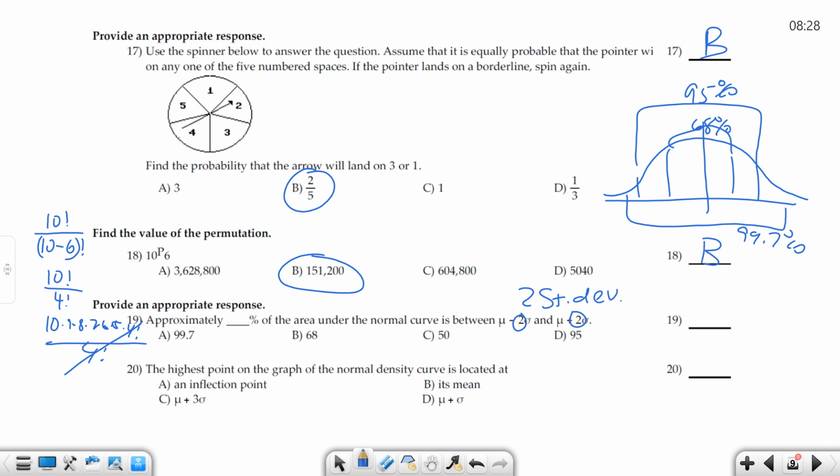So this coefficient is going to change. It's either going to be sigma, 2 sigma, or 3 sigma. Sigma is going to be 68%, 2 sigma is going to be 95, 3 sigma is going to be 99.7. So on this one, it's 95%, which is D for number 19. So we're back to D.